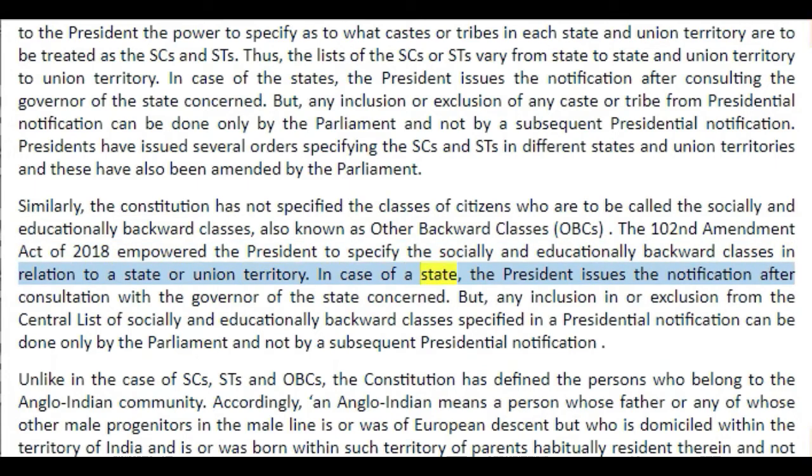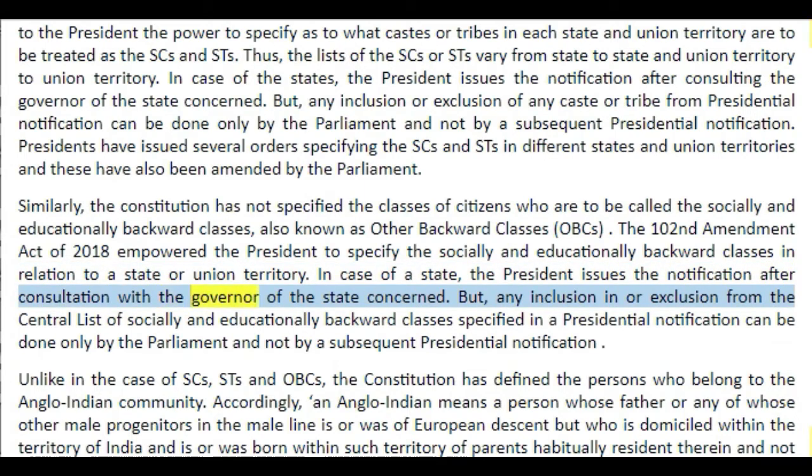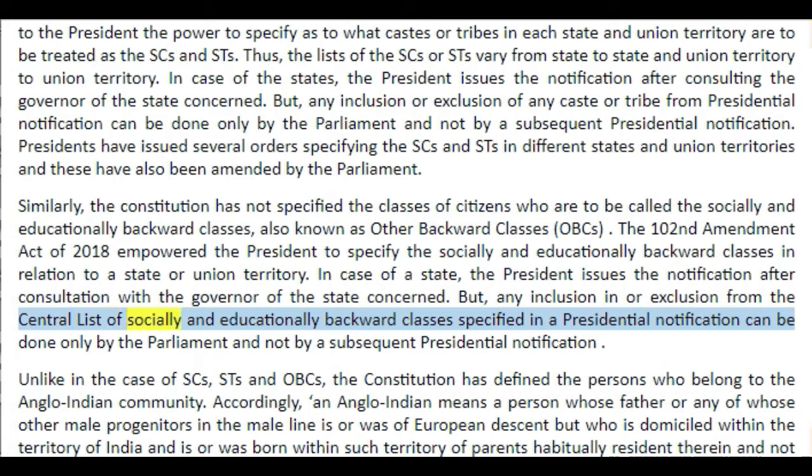In case of a state, the President issues the notification after consultation with the governor of the state concerned. But any inclusion in or exclusion from the central list of socially and educationally backward classes specified in a presidential notification can be done only by the Parliament and not by a subsequent presidential notification.